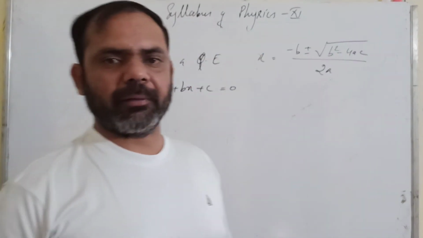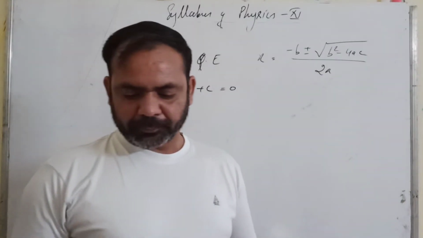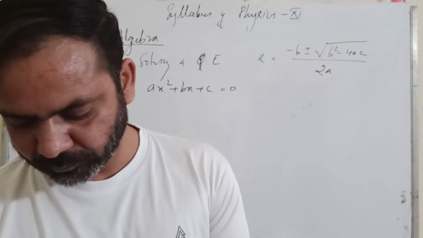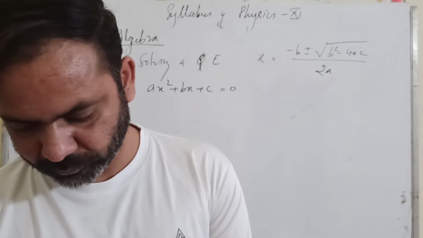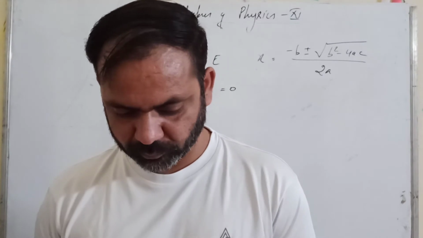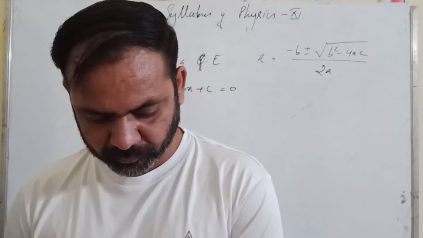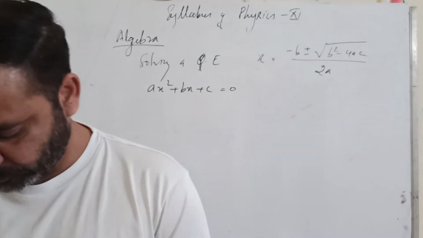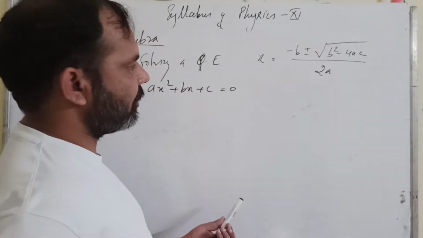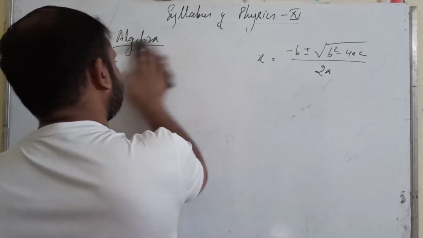This is the quadratic formula with the help of which you can solve a quadratic equation. I think it's not required to take an example, but still let us take an example.